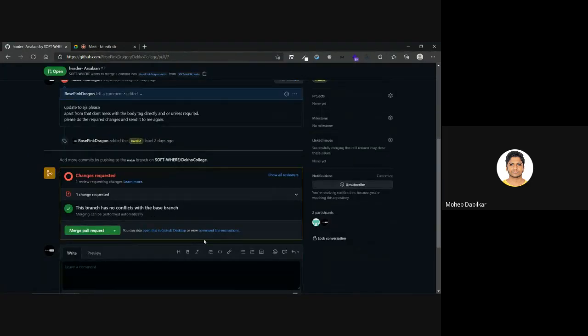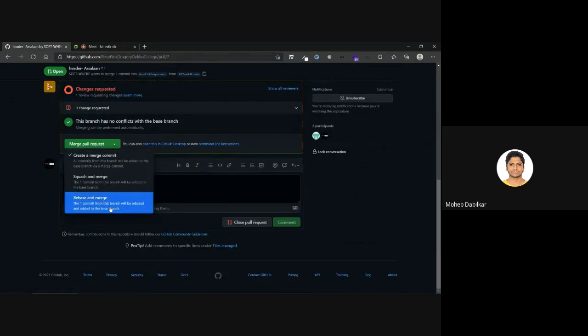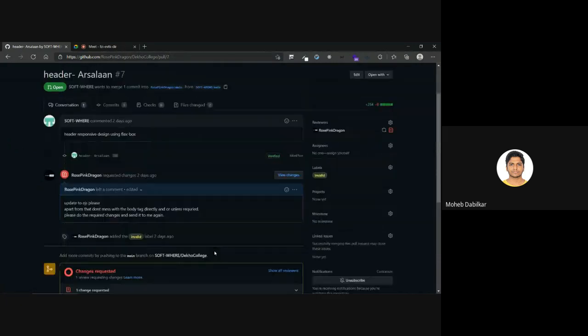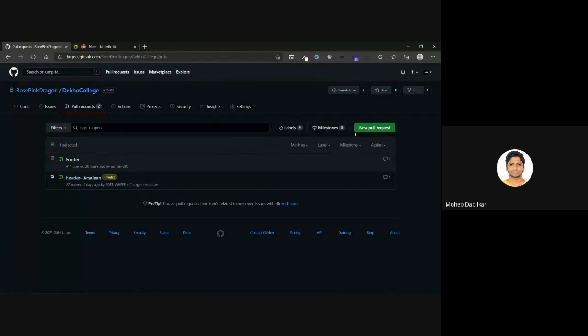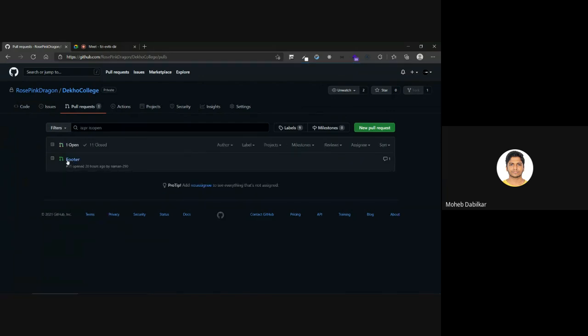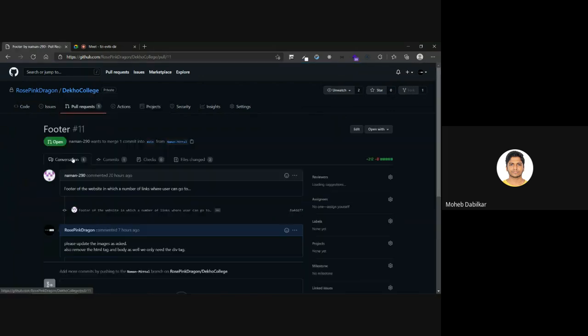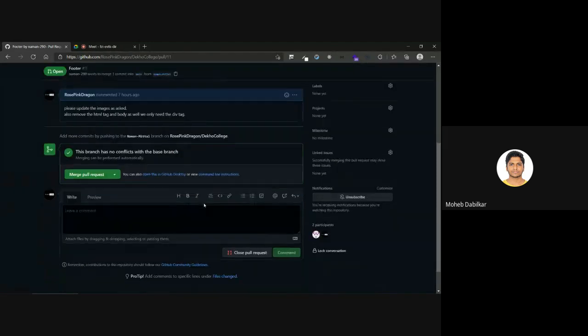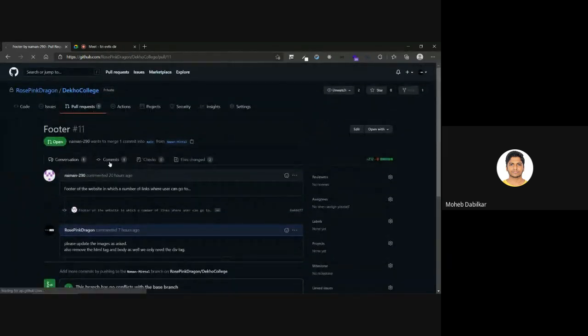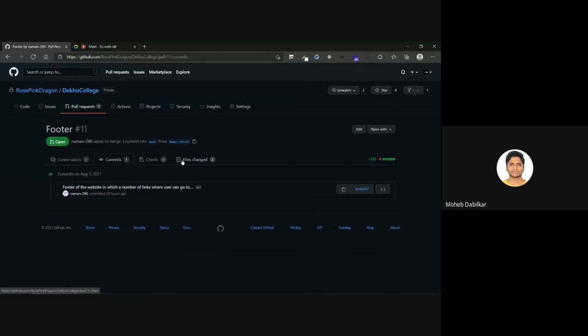I will first of all reject this for now. Okay. Where is it? Yeah, I guess I have already marked it as invalid. For now, let's just close it. Okay. So I have closed this request. Okay, this footer one. I guess there are some changes. Have you made any new commits, Naman?